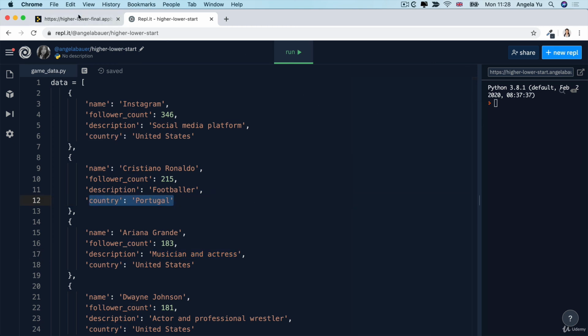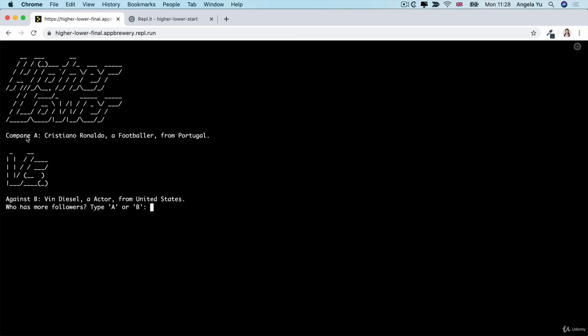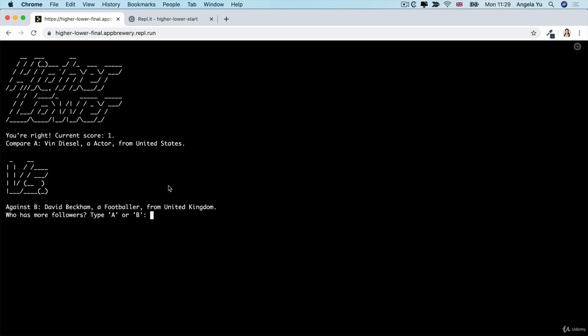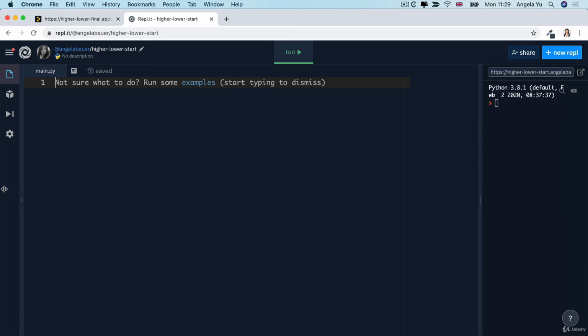You're going to use all of these pieces of information to construct a comparison line like this. Compare A, Cristiano Ronaldo, footballer from Portugal, with B. And you're going to ask the user to guess who has more followers. And if they get it right, they get to keep playing, where A now becomes the previous B. So Vin Diesel, who used to be B, now becomes A. And then you get to compare against a new person. And it keeps on going until they get it wrong. That is the task ahead of you.